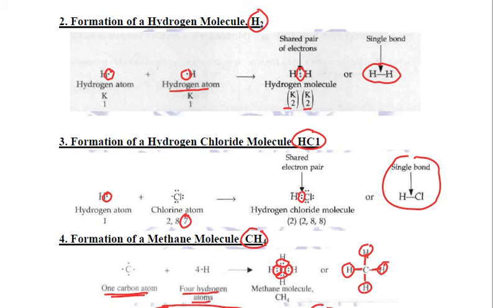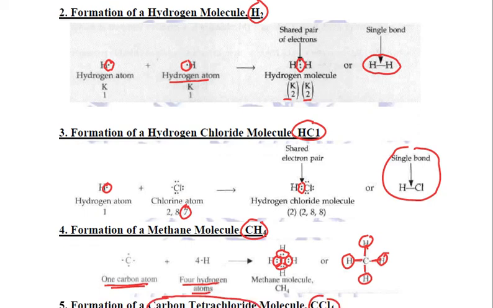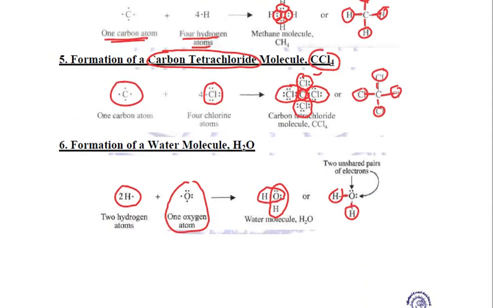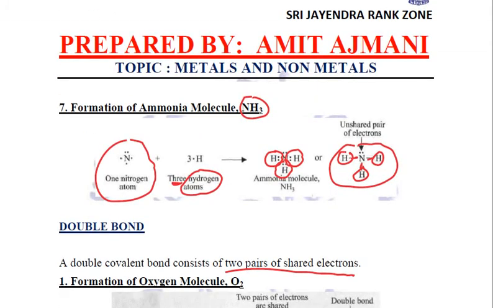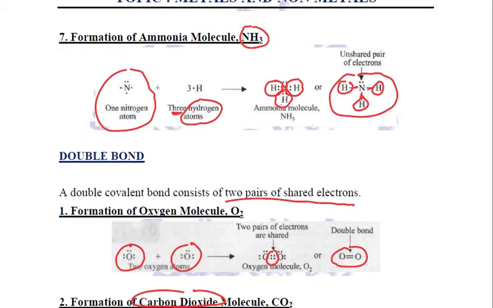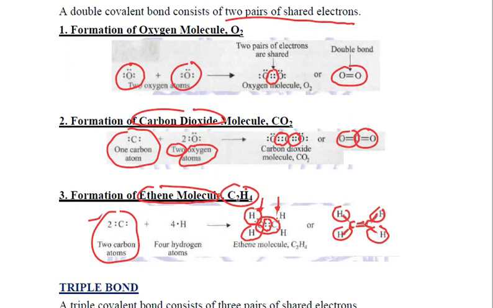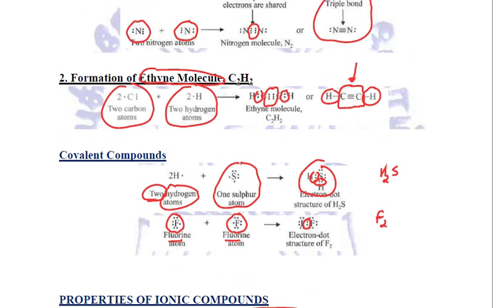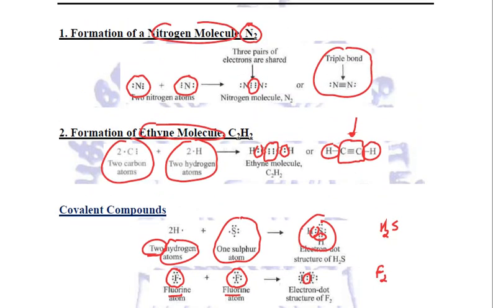Then we saw the hydrogen molecule, the hydrogen chloride molecule, and the methane molecule. We saw the electronic configuration of carbon tetrachloride, water, and ammonia. All of them contain single covalent bonds. Then we studied the double covalent bond, when two pairs of shared electrons are present, as in oxygen or carbon dioxide or ethene molecule. Triple covalent bond, when there are three pairs of shared electrons, and we saw the examples to be the nitrogen molecule, how it is formed, and ethyne molecule, how it is formed, right?